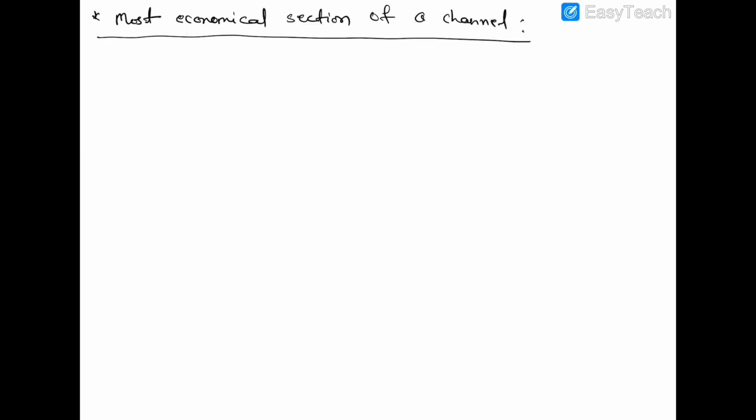Now we come to most economical section of a channel. The channel will be most economical when the discharge through the channel is maximum and the cost of construction of the channel is minimum. The cost of construction depends upon excavation and lining.